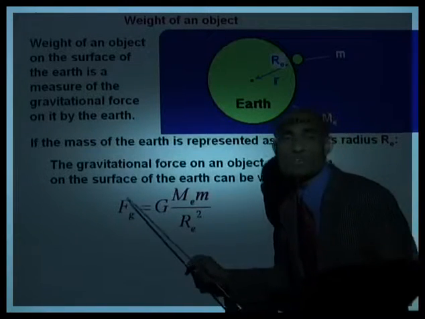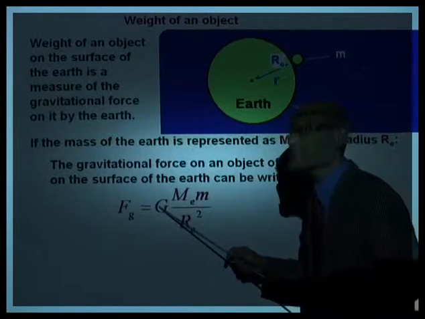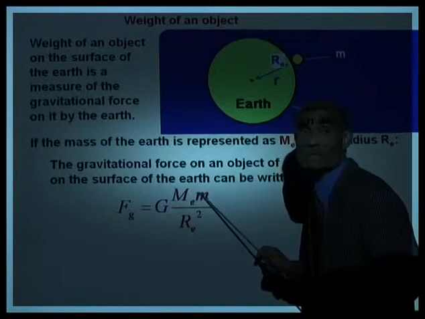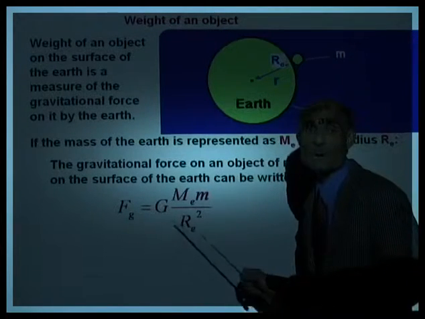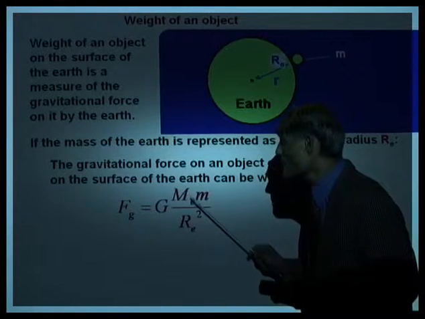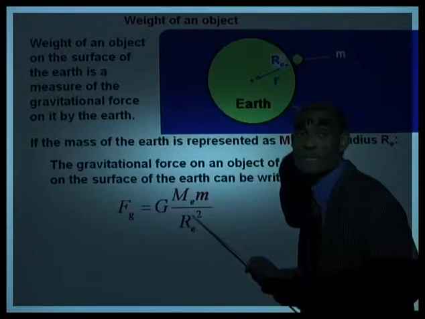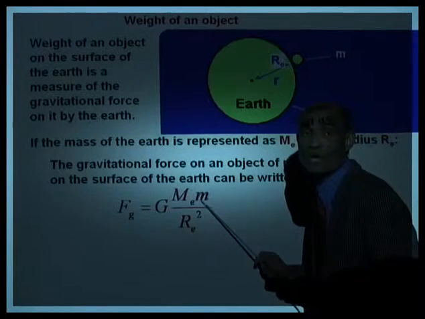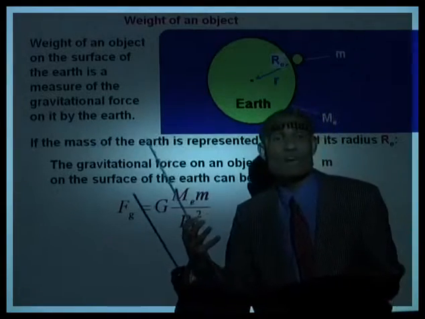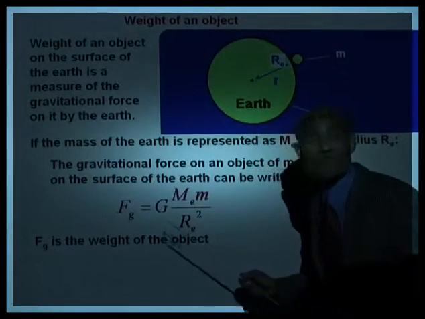What does F g stand for? Gravitational force on this object is G times m e times m over r e squared. We will use this notation right through the course. The uppercase M sub e is the mass of the earth, r sub e is the radius of the earth, and lowercase m is the mass of the object. Well, F sub g is the weight of the object.